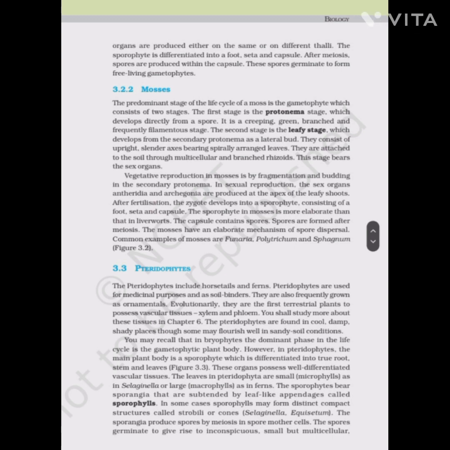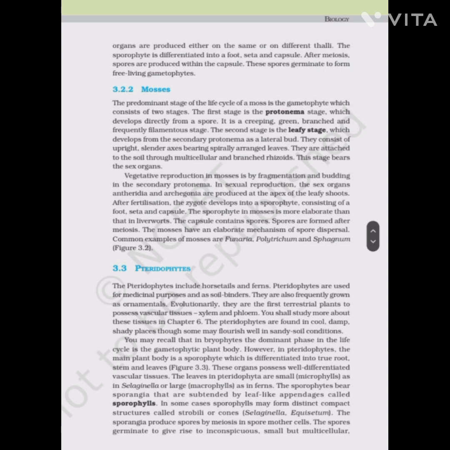After fertilization, the zygote develops into the sporophyte consisting of foot, seta, and capsule. The sporophyte in mosses is more elaborate than that in liverworts. The capsule contains spores. Spores are formed after meiosis. The mosses have an elaborate mechanism of spore dispersal. Common examples of mosses are Funaria, Polytrichum, and Sphagnum.